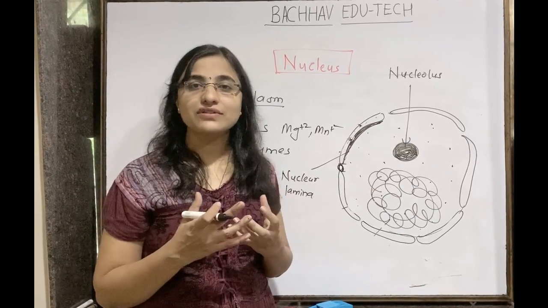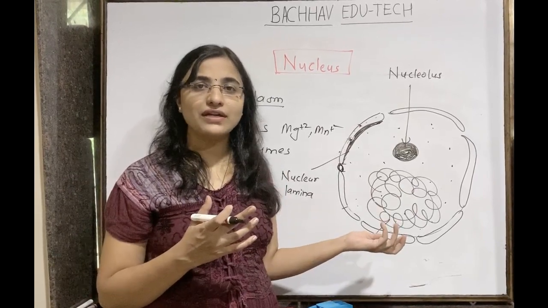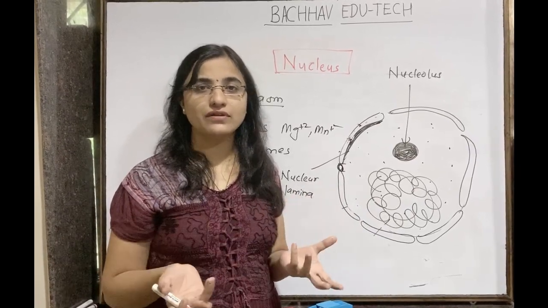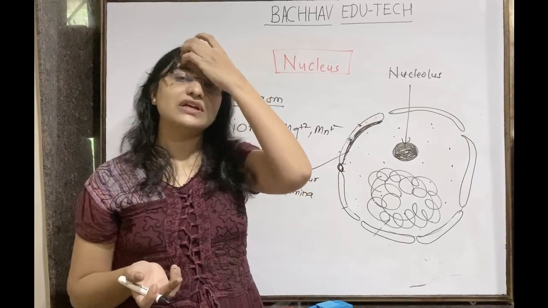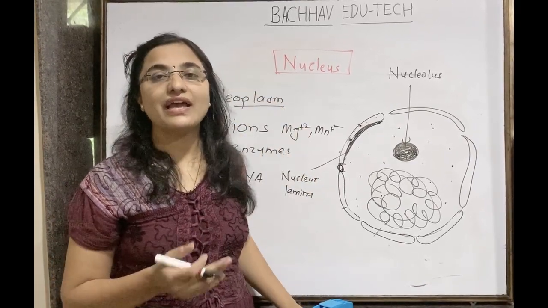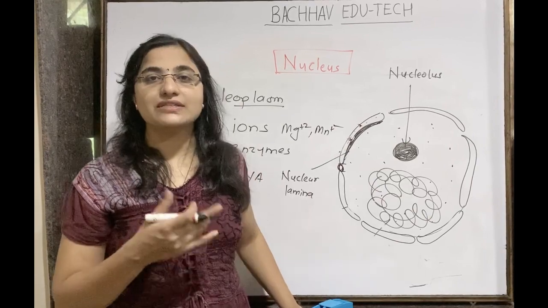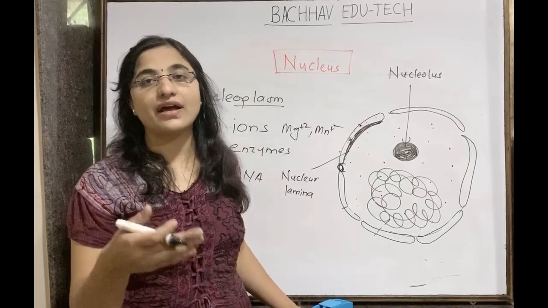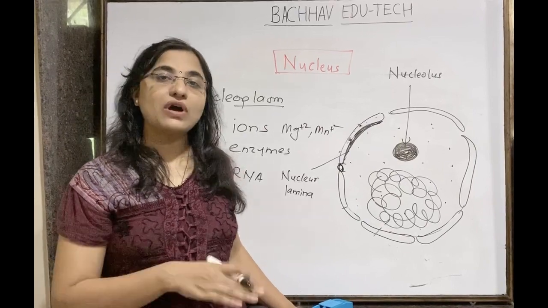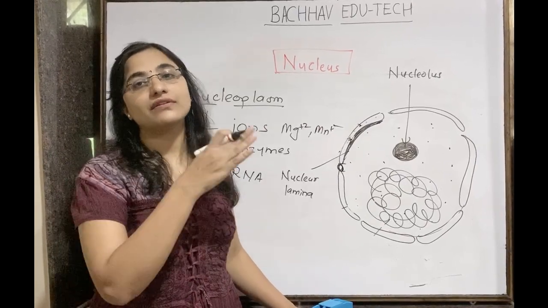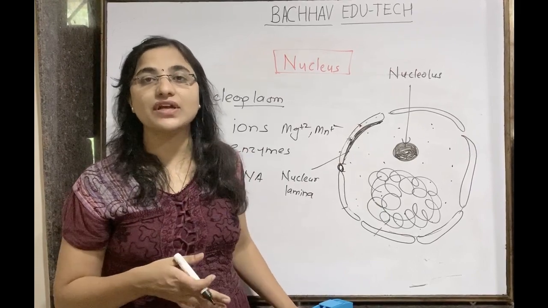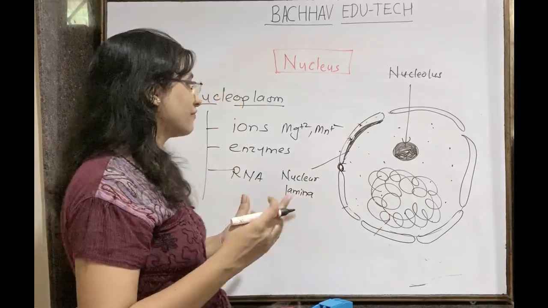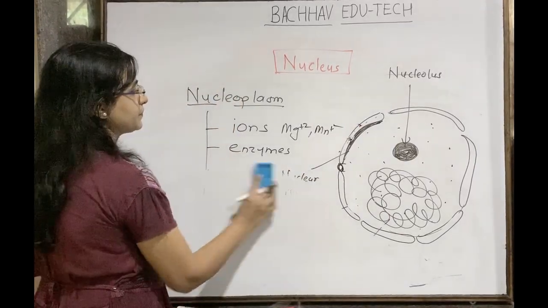ठीक आहे. So basically what is the role of this chromatin? Chromatin, we know that it consists of the DNA along with histone and non-histone protein. So DNA is going to do what? So heredity and variation, that is part of the DNA. Central dogma is going to be followed by the DNA. So DNA forms RNA, then protein synthesis. So RNA to protein synthesis is only possible when DNA to RNA happens. That is nothing but transcription. So that is the major function of this chromatin, or we can say the nucleus.